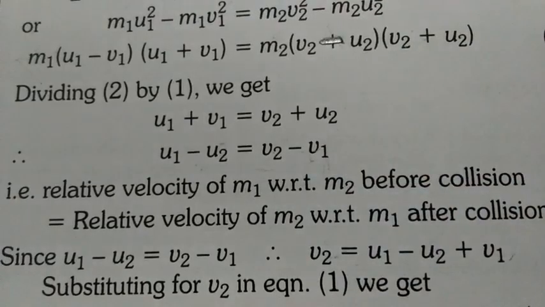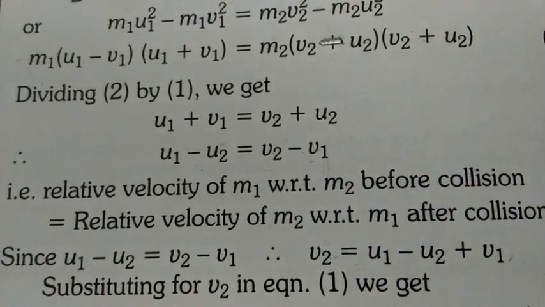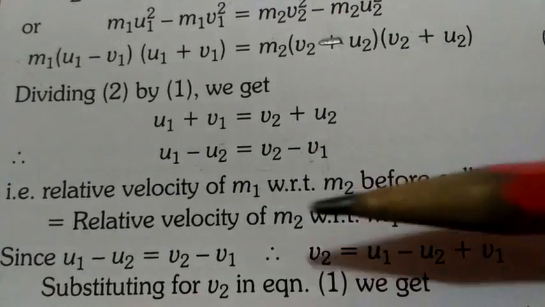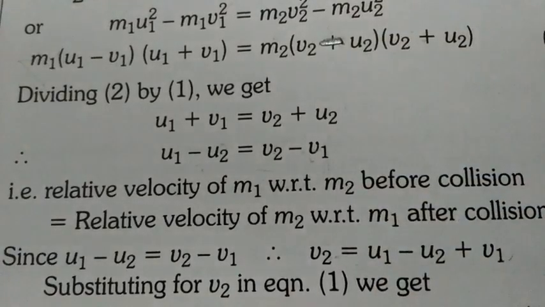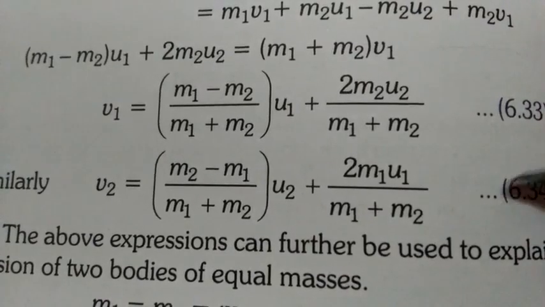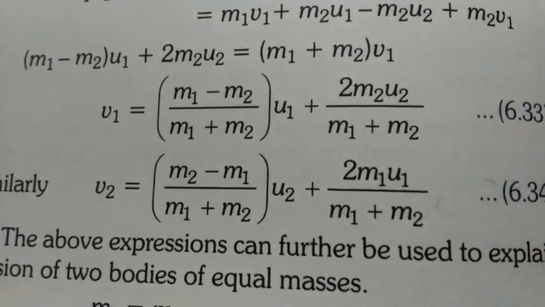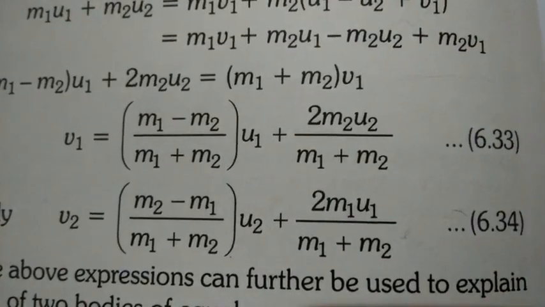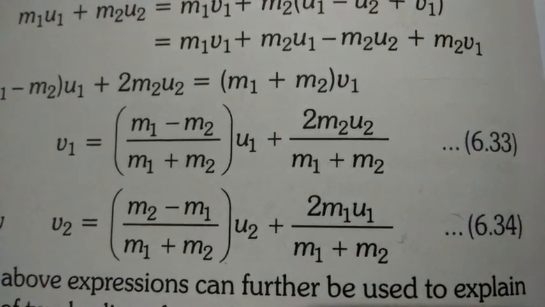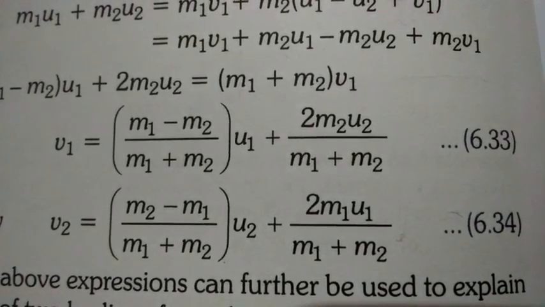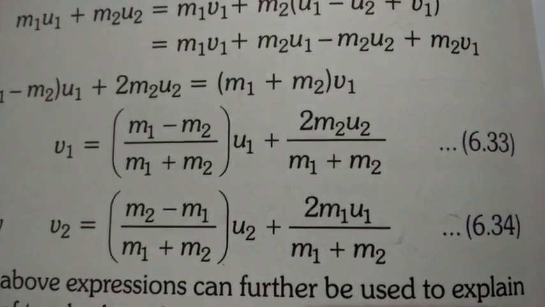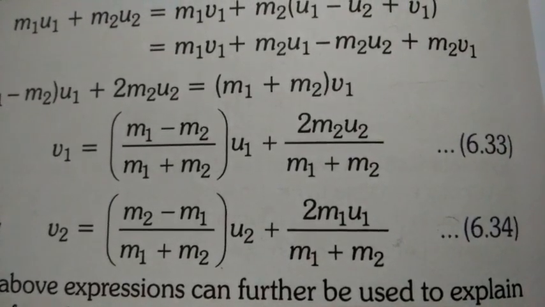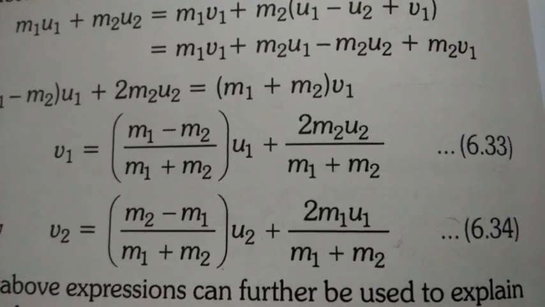Now when we have to find out the value of v2, we will put the value of v1 from this equation, and in a similar manner when we solve it, we get this equation for v2. So here we have got equations for the final velocities of the objects after collision. These two equations are very important.